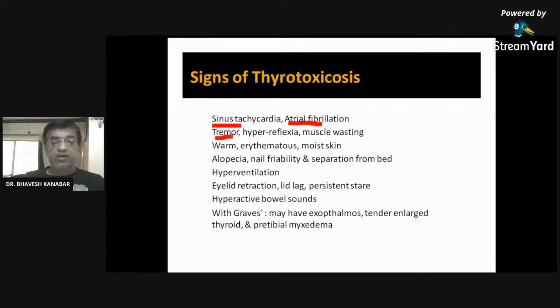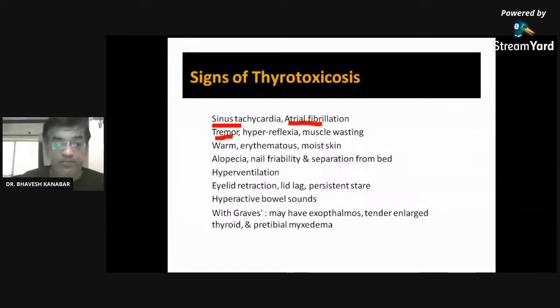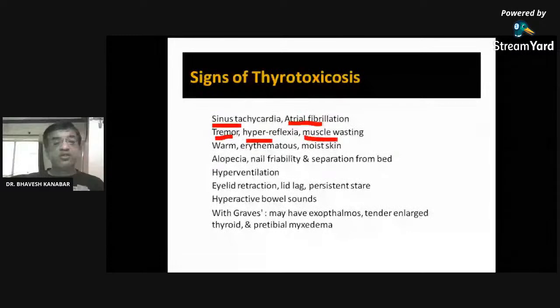Tremor. How do you examine this tremor? In many patients, there may not be tremor. They may not be complaining of the tremor, but you can ask them to stretch out their hands. Whenever you keep the hands straight, they may be tremoring like this. So that is one sign of hyperthyroidism. That is how it is examined. So tremor, then hyperreflexia,